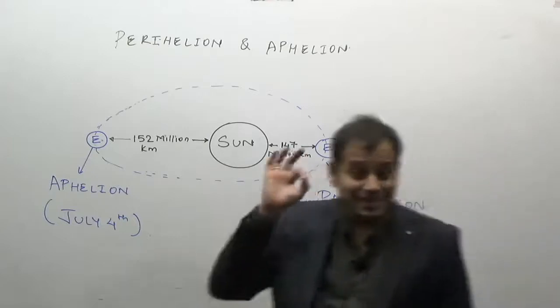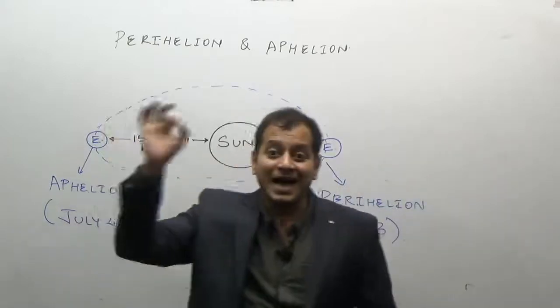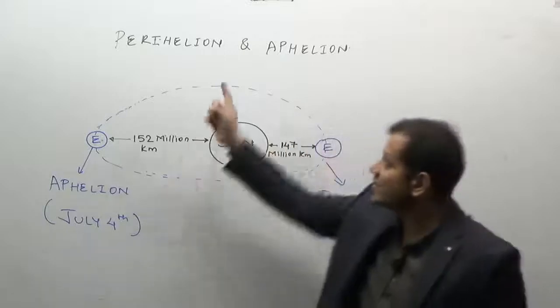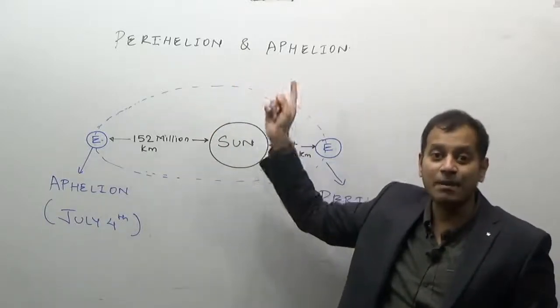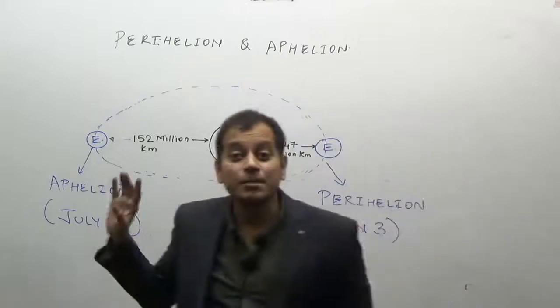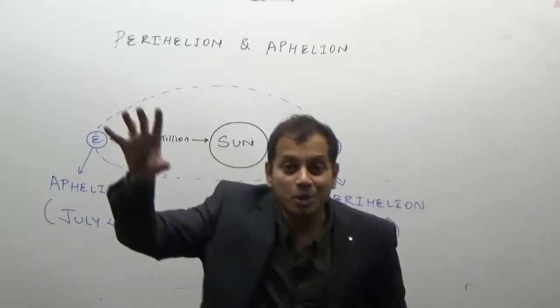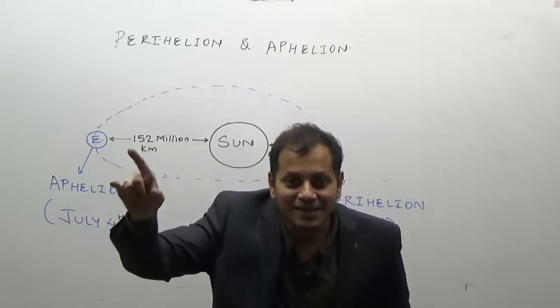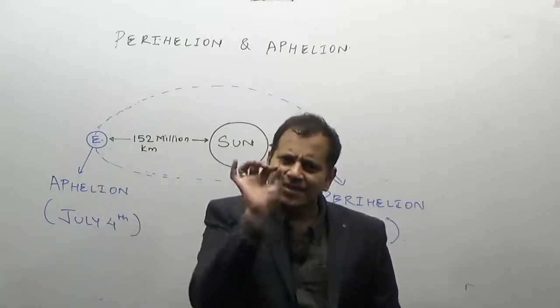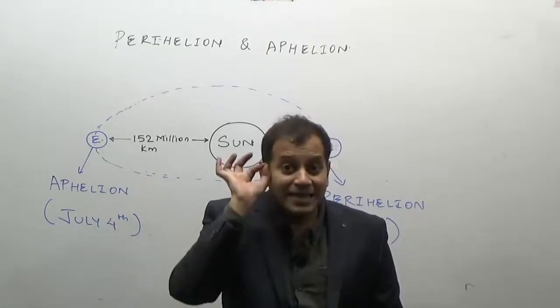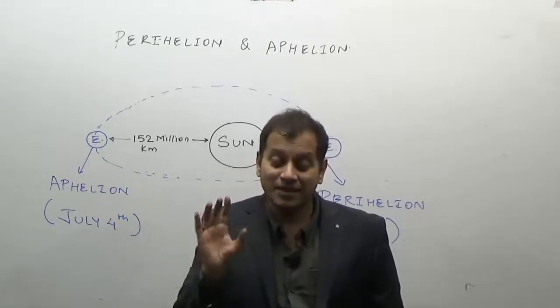Now see, we are staying in the northern hemisphere, and this factor, the perihelion and aphelion, is not as significant as the oblique and vertical rays of the sun, or the length of day and night. This is a minor factor, and hence it does not matter too much.